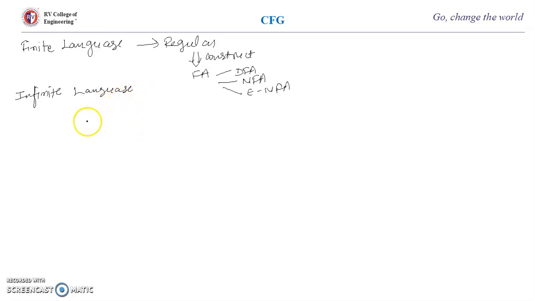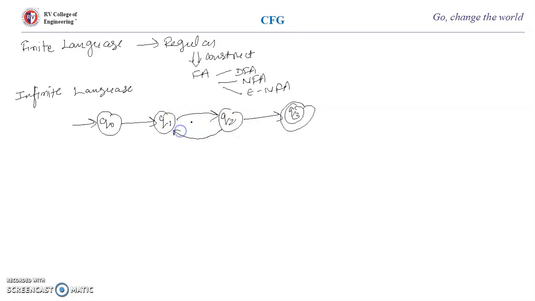For example, if I say a language is infinite, and these are my states of finite automata, q0, q1, and suppose q2, and then q3. Suppose this is the final state. So here we are saying there is a pattern. What is this pattern? There is a loop from q1 to q2, and then from q2 to q1 there is a transition. So this is a loop, or we can say this is a pattern.